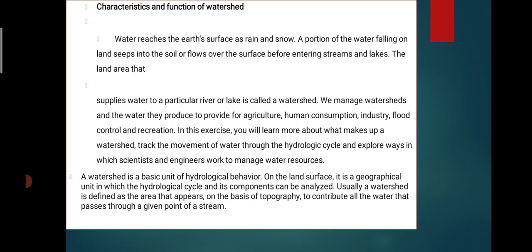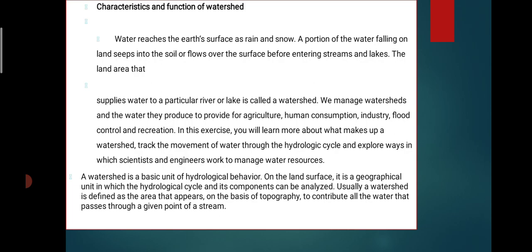Then the characteristics and functions of a wetland. What are the characteristics and functions of a wetland? Water reaches the earth's surface as rain and snow. A portion of water falling on land steps into the soil, and the rest flows over the surface before entering the streams and lakes. The land area that supplies the water, particularly to a river or lake, is called a watershed.